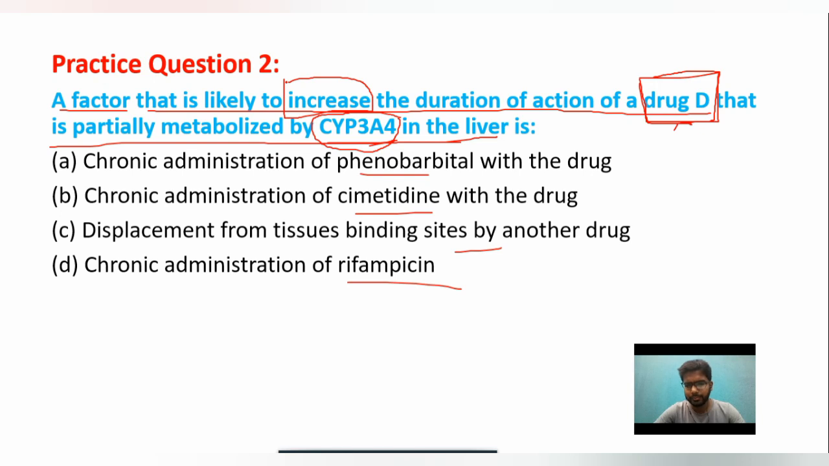So why has the duration of action of drug D increased? Because its metabolism has been decreased. Metabolism is decreased by microsomal enzyme inhibitors. Phenobarbital is a microsomal enzyme inducer, so this option is not correct. Cimetidine is a microsomal enzyme inhibitor, so cimetidine is the right answer. Rifampicin is also a microsomal enzyme inducer, so that is not the correct option.